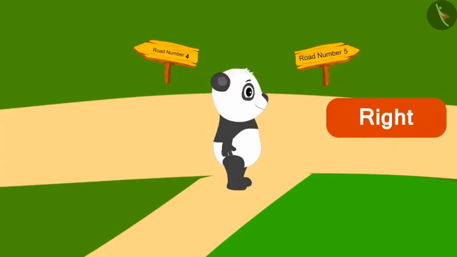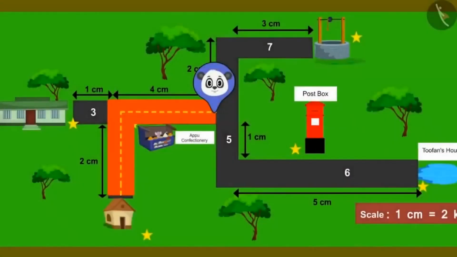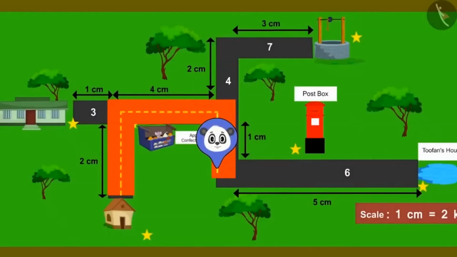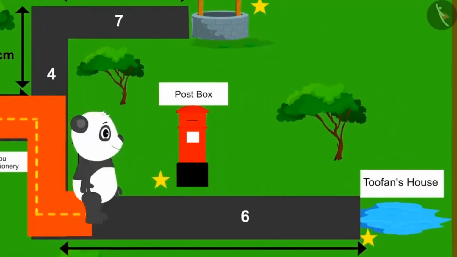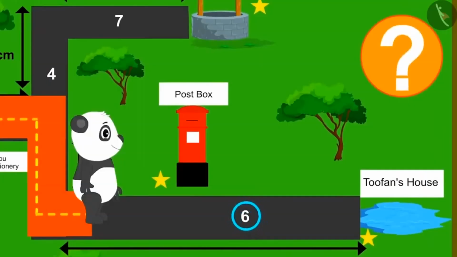Golu has now started walking on road number 5. Reaching the end of this road, he went to the left on the last route of his journey. The road number 6 started. Children, can you look at the map and tell from where Golu will pass on road number 6? Which side of Golu will this place be? Find the answer to this question by pausing the video.